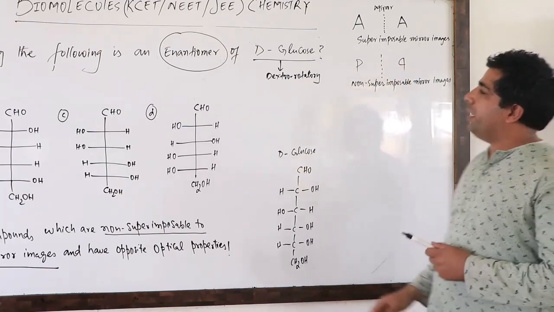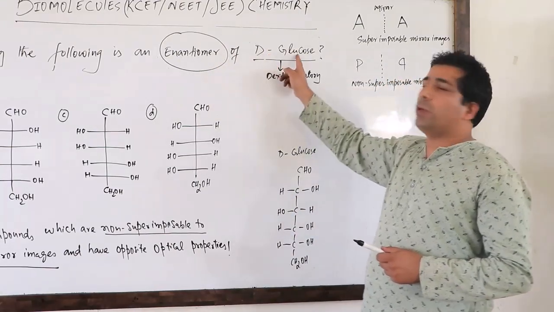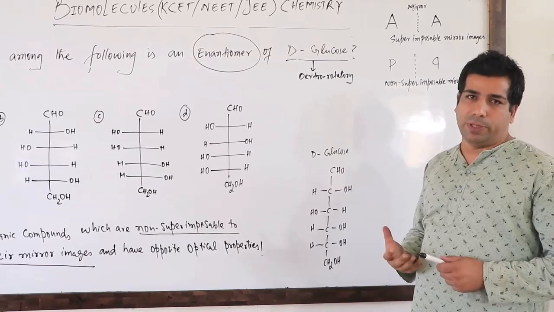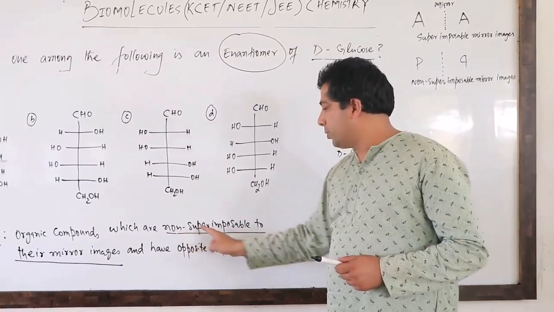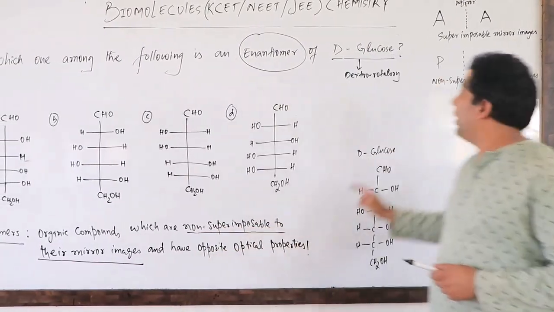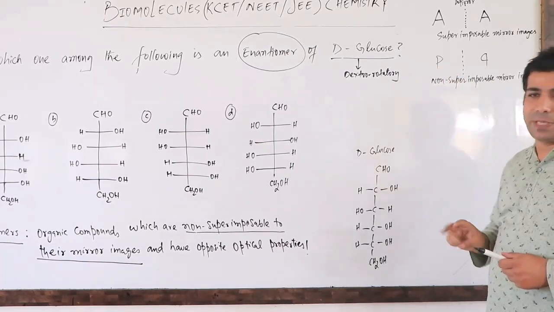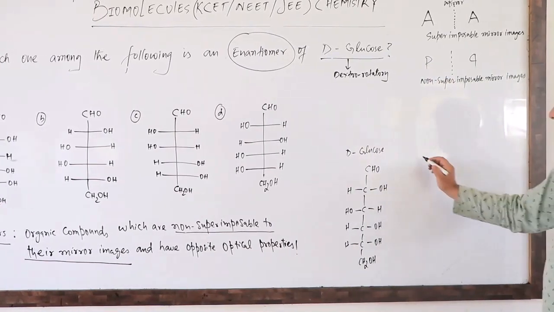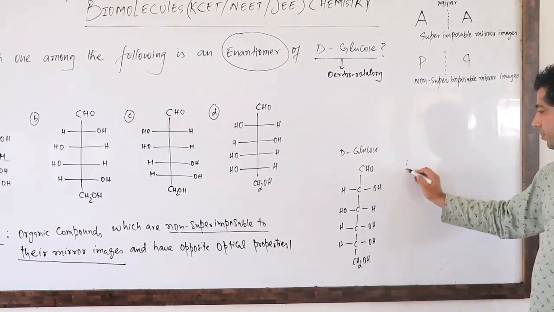In the same way, the enantiomer of D-glucose should be non-superimposable. Have a look. That means it has to follow the second pattern here. Correct? Let's take the mirror image of D-glucose.